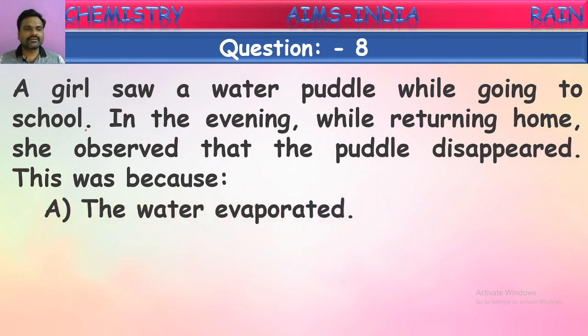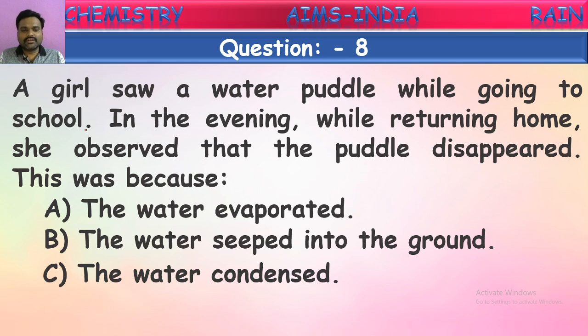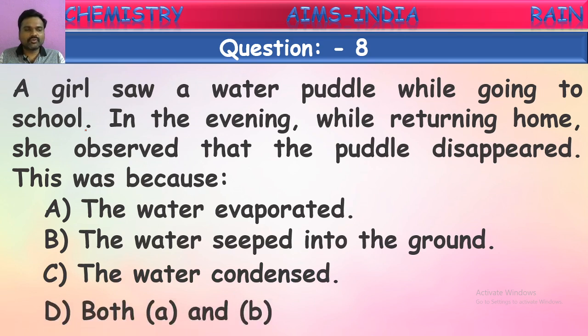Let us see. The water is evaporated. The water seeped into the ground. The water is condensed. Both A and B. What is the correct answer here, children? Yes, after raining, some puddles of water appear on the roadside. After a few hours, if you observe, there will be no water. What happens there? Is anybody taking this water off from there? No, it is not. Water is being evaporated. A certain amount of water will be evaporated from these puddles and goes off into the gaseous form.